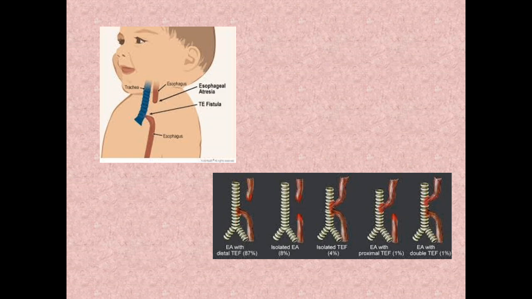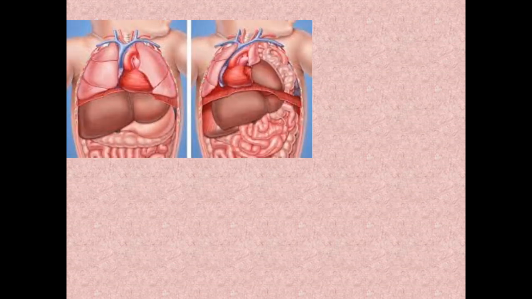Okay, so these are the anomalies which you can come across. The other common anomalies which you do come across, and which is very important to diagnose, is the herniation of gastrointestinal contents into the thorax through a defect in the diaphragm.